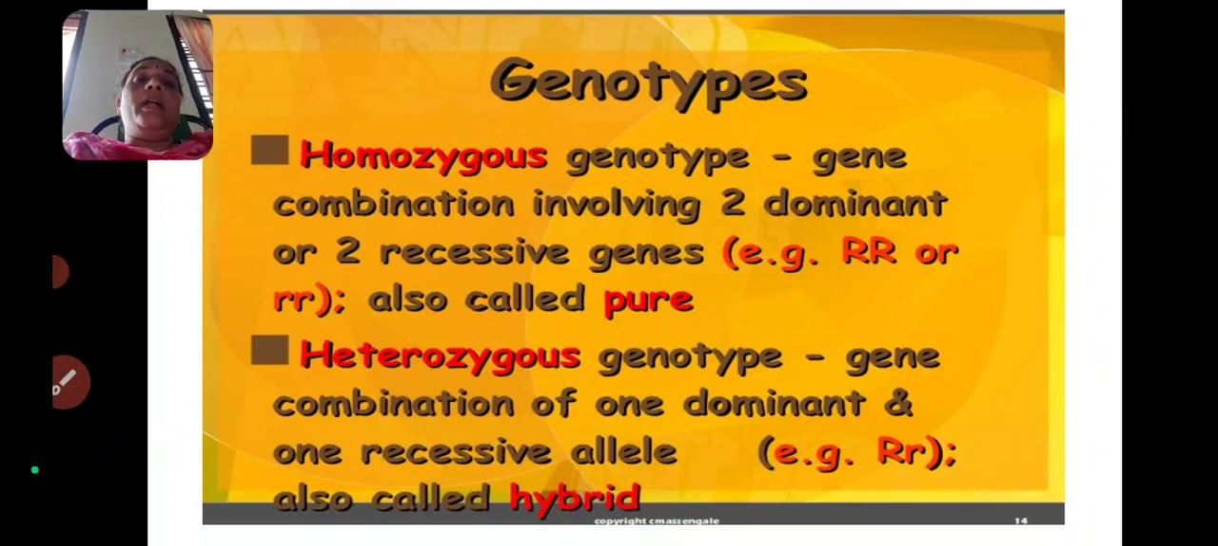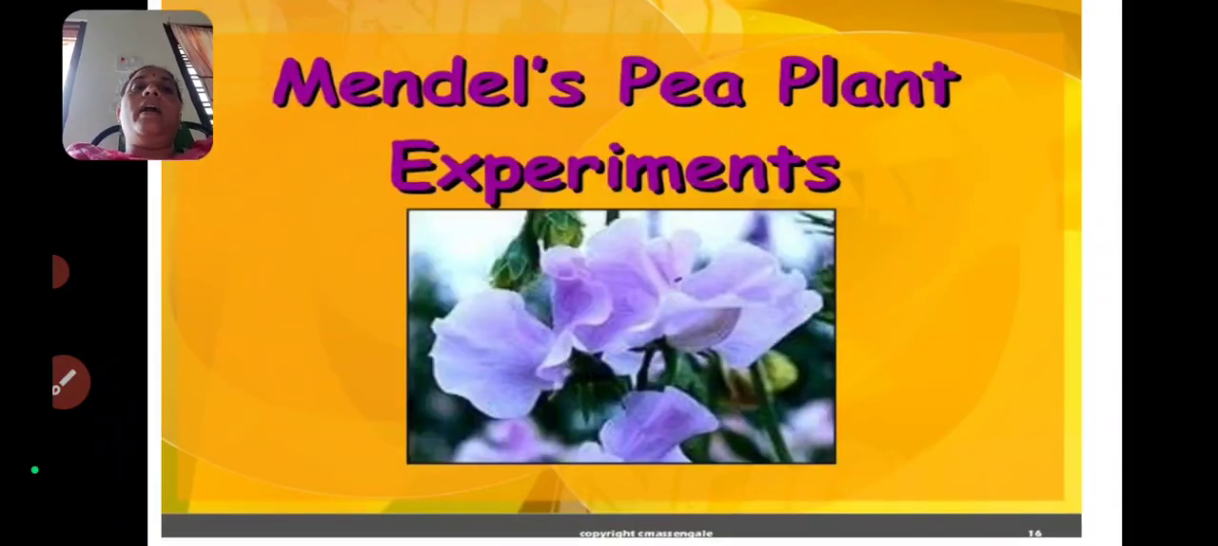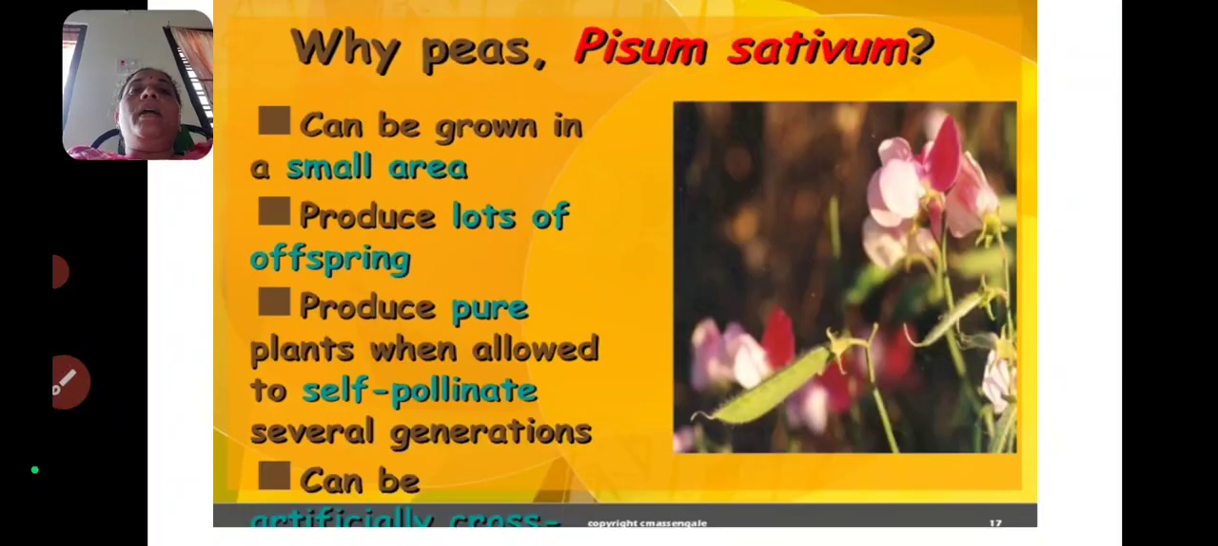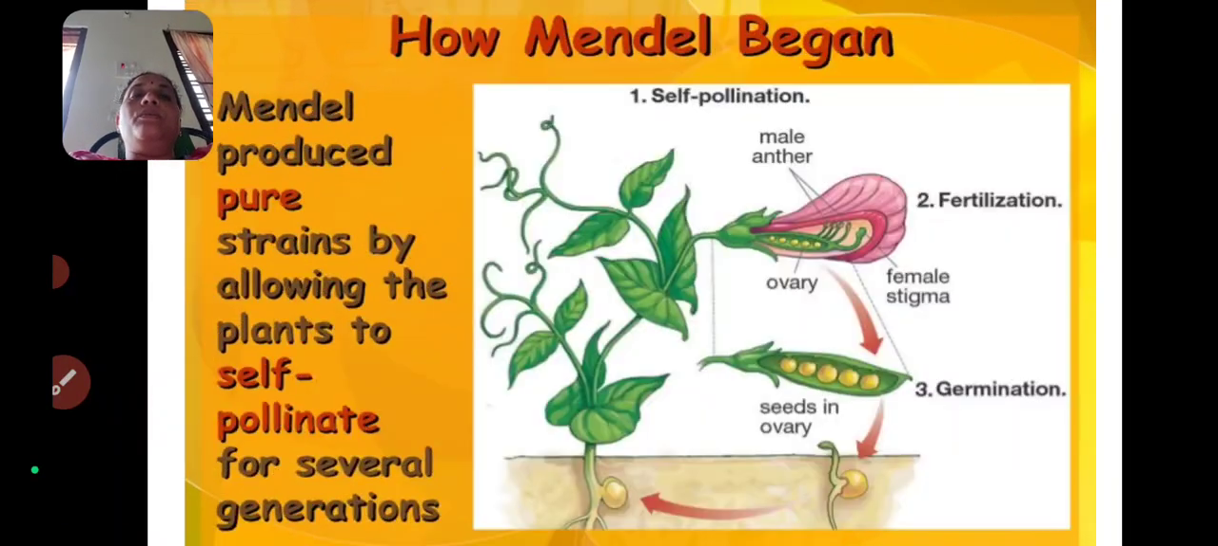So in the heterozygous genotypes, both the dominant and recessive genes are there. For example, capital R and small r. Okay. Mendel took the pea plant for his experiments. Why? Because some advantages are there. It can be grown in a small area and produces lots of offspring, and produces pure plants when allowed to self-pollinate over several generations. So Mendel begins with pure strains by allowing the plants to self-pollinate for several generations like this.